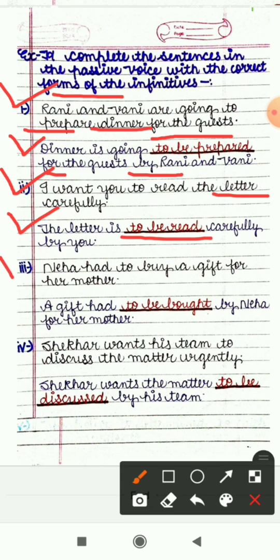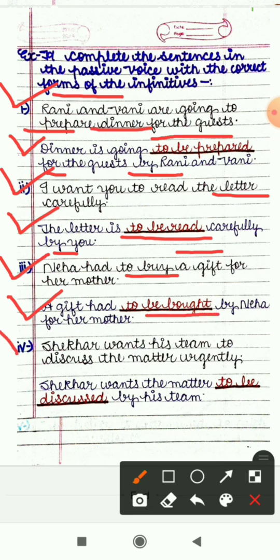Third sentence is Neha had to buy a gift for her mother. To buy is infinitive, Neha is subject and gift is object. So in passive, a gift will be our new subject. A gift had to be bought by Neha for her mother.